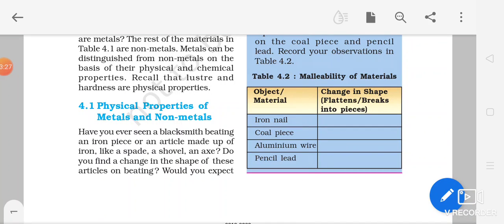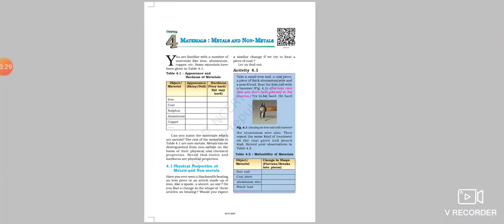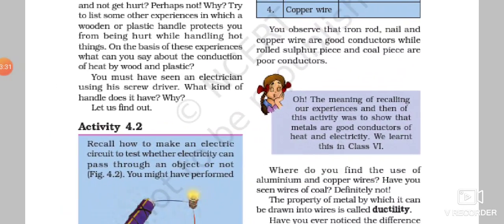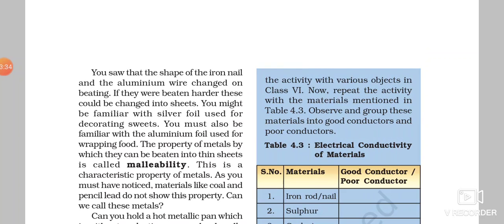The first property is that metals are lustrous. What do you mean by luster? Luster means shine. It has its own metallic shine on its surface. This is the first property of metals.